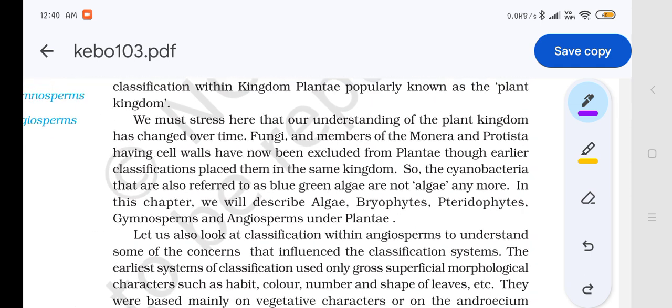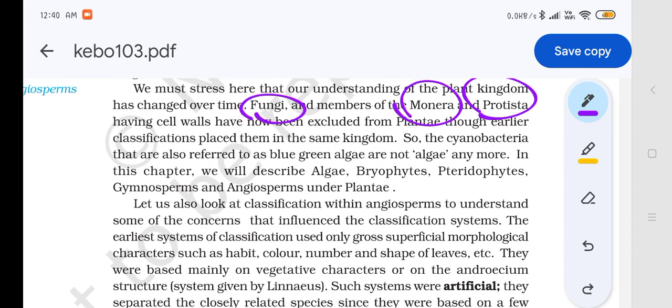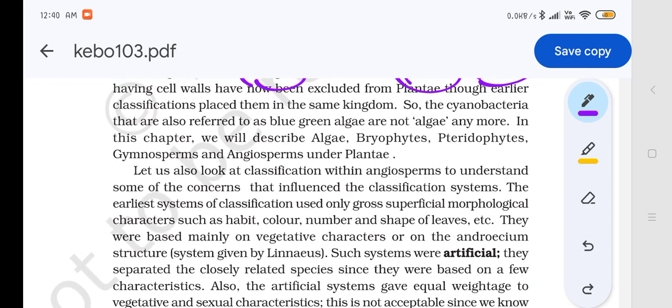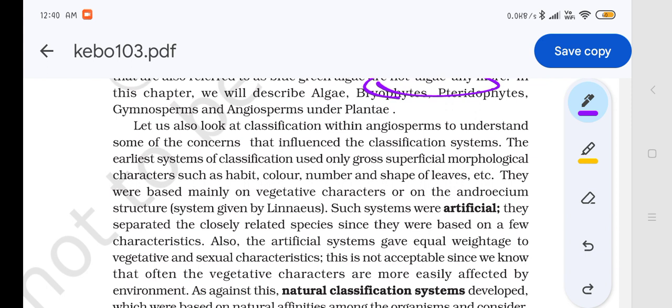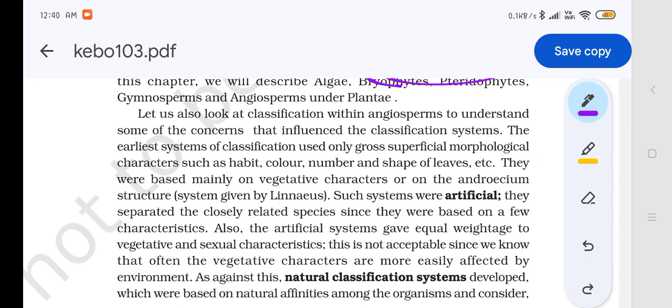We must stress here that for our understanding, plant kingdom has changed over time. Fungi and the members of Monera and Protista are excluded into different kingdoms because they have different cell walls. Cyanobacteria is not an algae anymore. Pteridophytes, gymnosperms and angiosperms are under Plantae, and algae too. Let us also look at classification within angiosperms to understand some of the concerns.